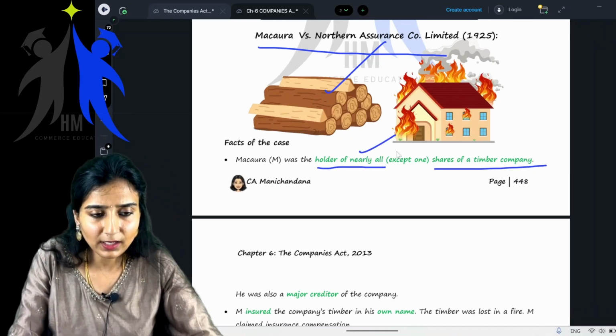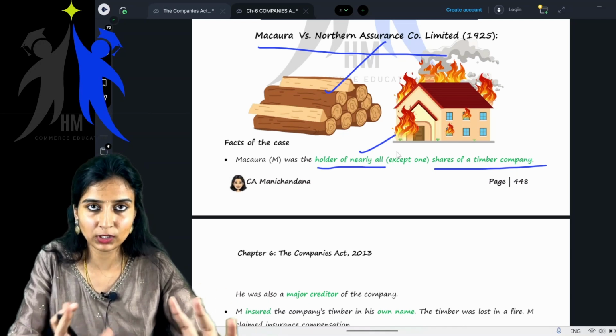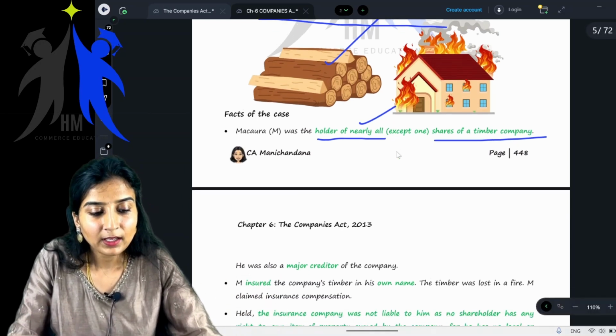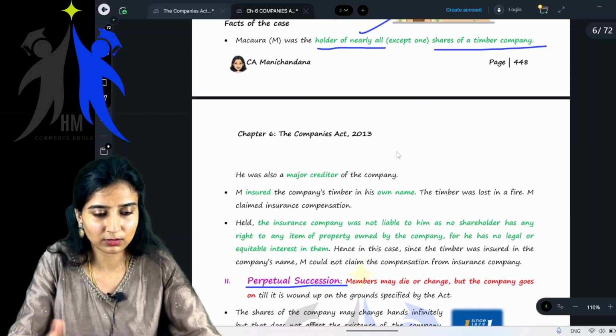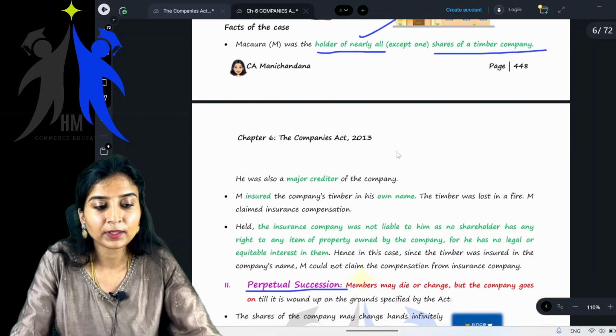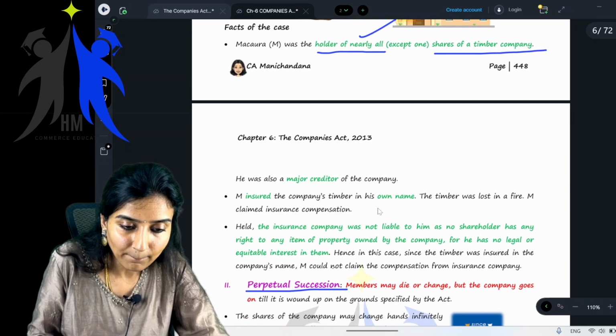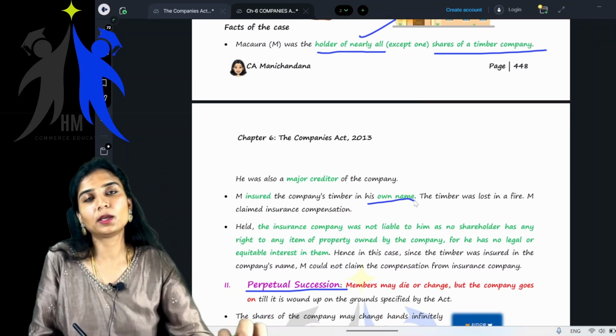He was also a major creditor of the company, but that's not that important to this case law. Now, M insured the company's timber in his own name.